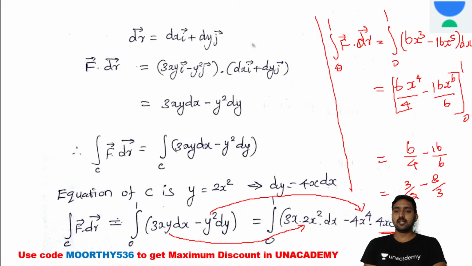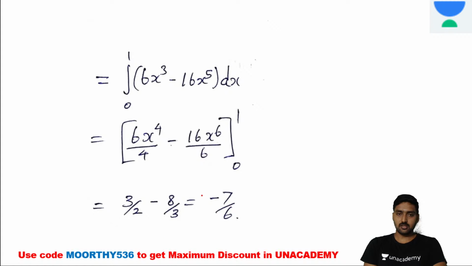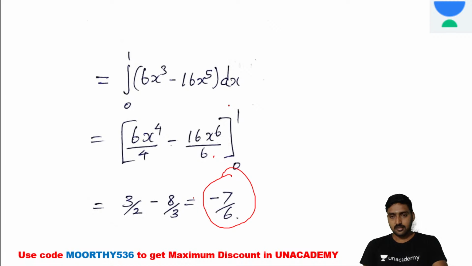If you take the LCM, this is the LCM, this is what we are doing. It gives minus 7 divided by 6. Minus 7 divided by 6 is the right answer. Guys, is it clear? In case you have any doubt, immediately ping your doubt here. Is it okay?